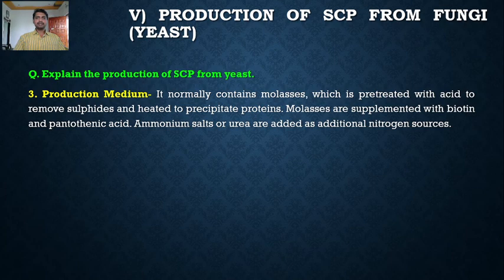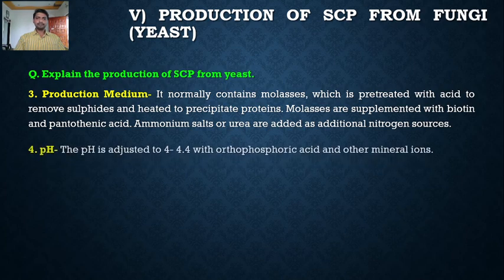Molasses are supplemented with biotin and pantothenic acid. Ammonium salts or urea are added as an additional nitrogen source. So the production medium for the growth of the yeast contains molasses, and these molasses are supplemented with biotin and pantothenic acid. In addition to this, a nitrogen source such as ammonium salt and/or urea is added to this production medium.